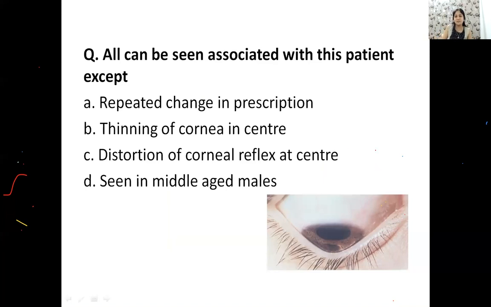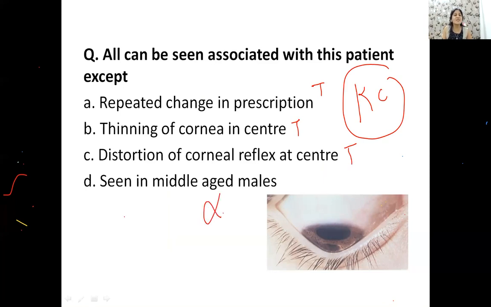Can anybody answer? When you have Munson sign, you know that the patient has keratoconus. So you have a patient who has repeated change in prescription. That's how the patient presents to you. There is not only a conical cornea, but also thinning of the cornea. So both statements are correct. When you check on keratometer, there will be distortion of the corneal reflex center, but definitely this is not the age group. You see this in young people. Young females are more commonly affected than young males. Okay? Keratoconus does not occur in middle age.